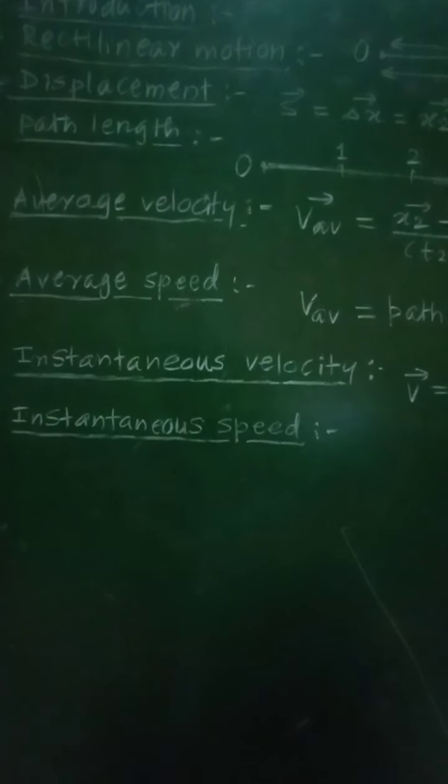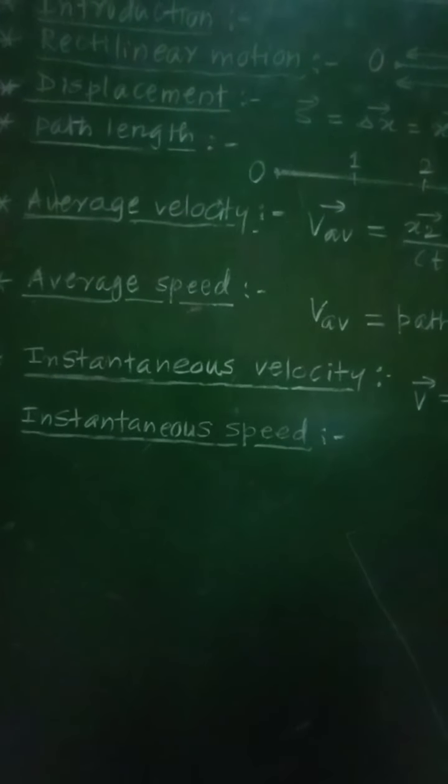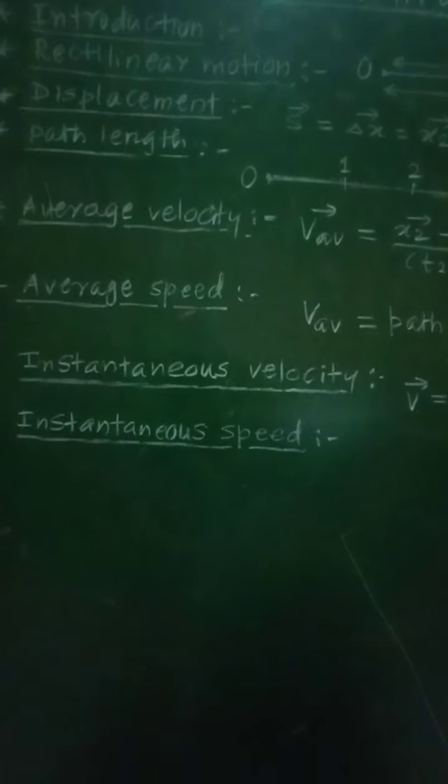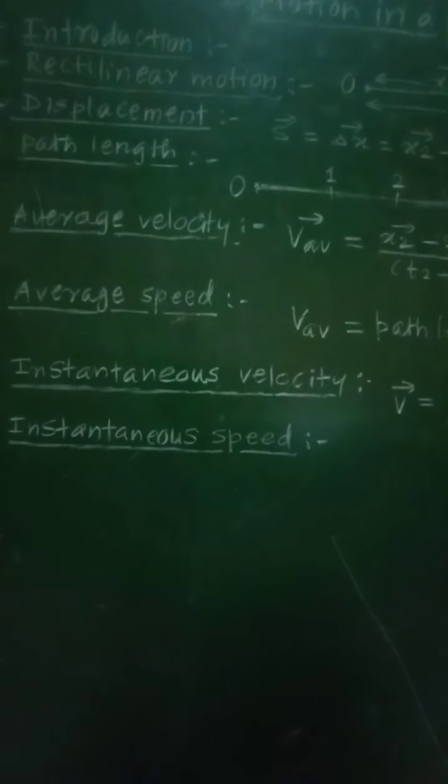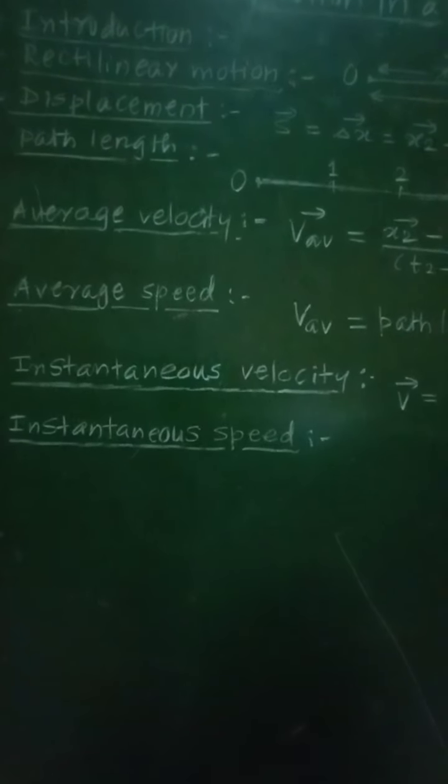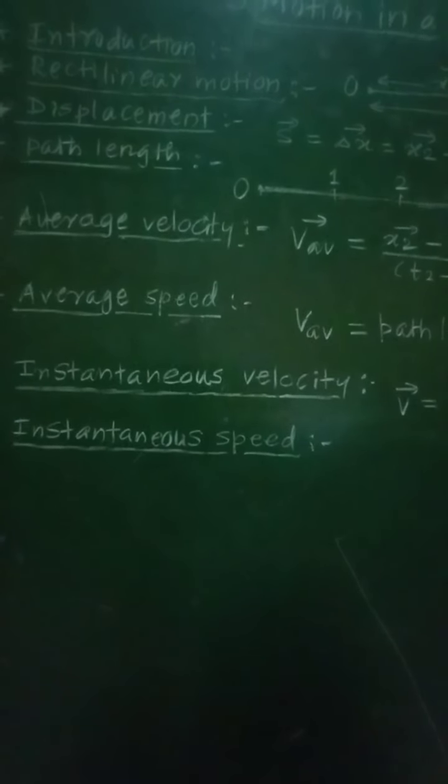The instantaneous velocity is defined as the limiting value of the average velocity of the object over a small interval of time delta t when the time interval tends to 0.